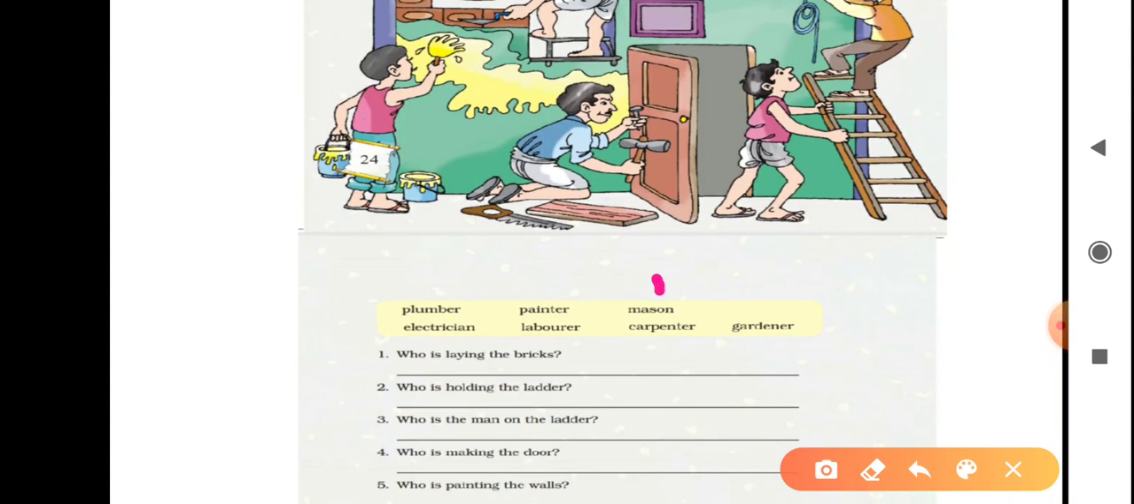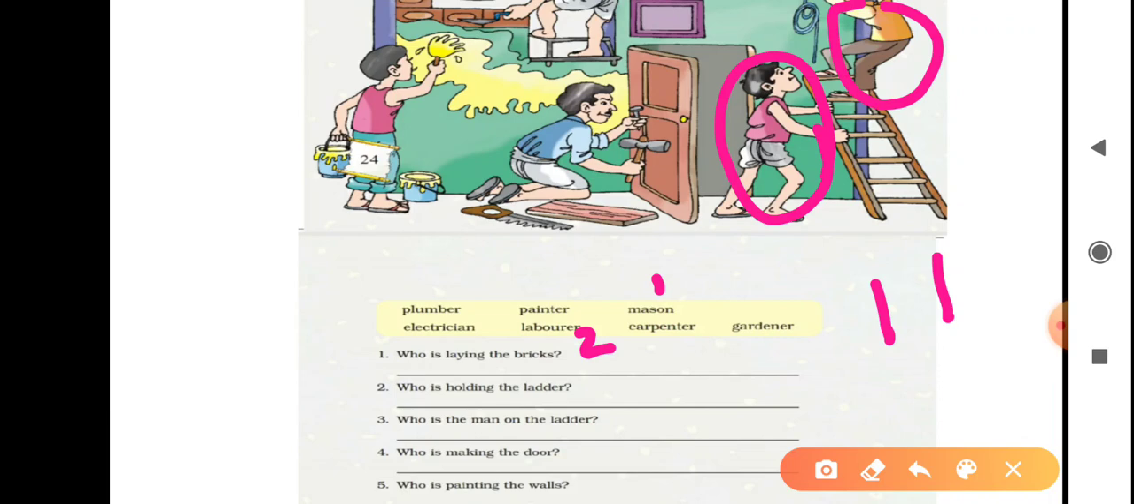The first blank is filled with mason. Next question is, who is holding the ladder? Here you can see who is holding the ladder. This boy. And who is he? He is a laborer. So, you can write laborer is holding the ladder. Now the third question is, who is the man on the ladder? Here you can see the man on the ladder. What is he doing? He is an electrician. Yes, the third blank is filled with electrician.